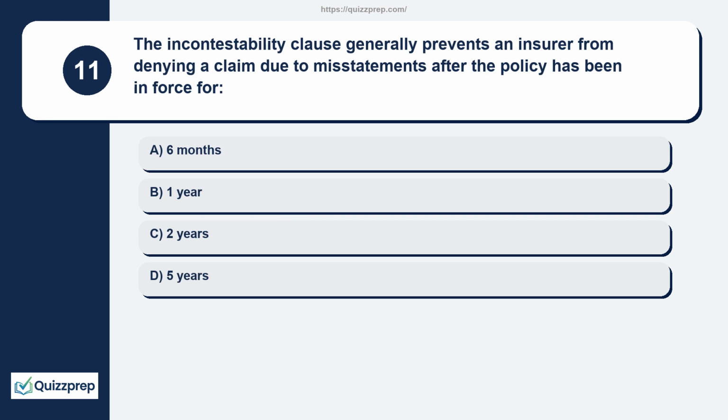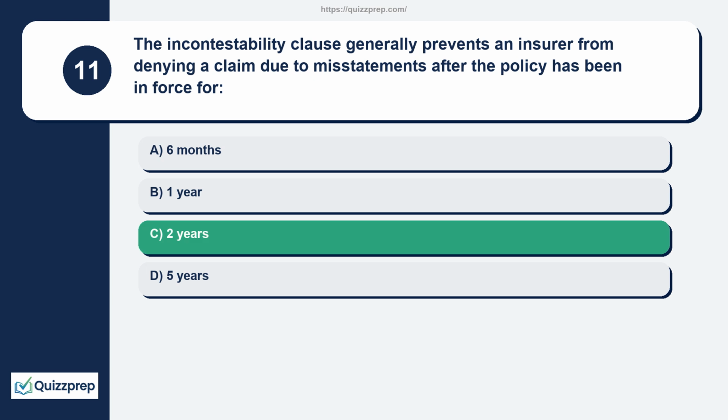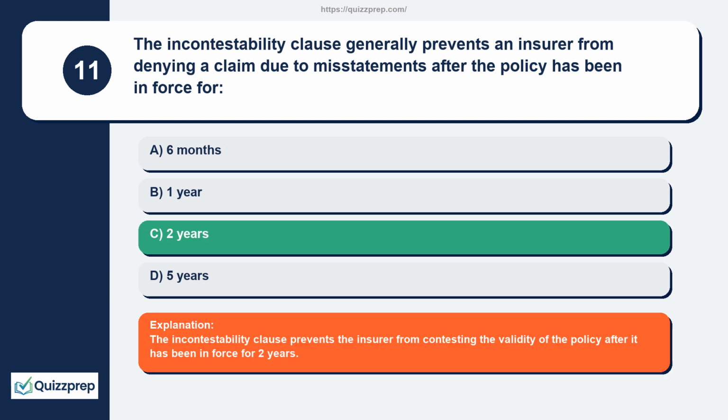Question 11. The incontestability clause generally prevents an insurer from denying a claim due to misstatements after the policy has been in force for 6 months, 1 year, 2 years, 5 years. The incontestability clause prevents the insurer from contesting the validity of the policy after it has been in force for 2 years.